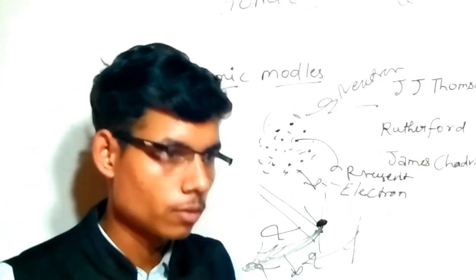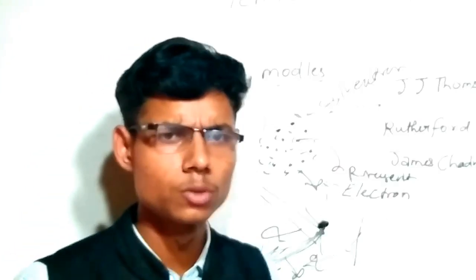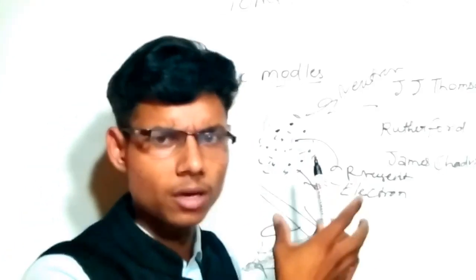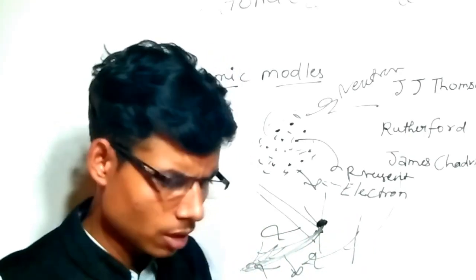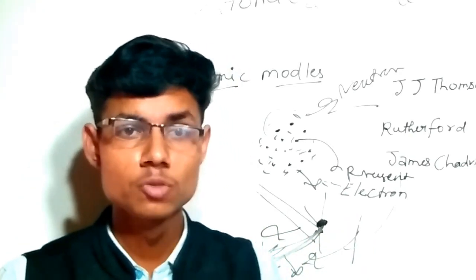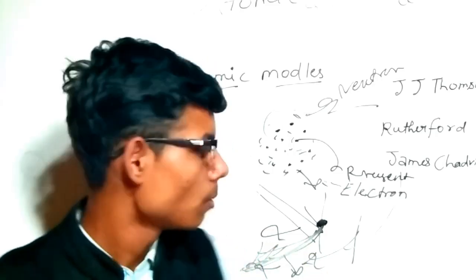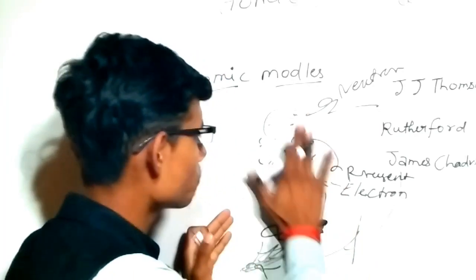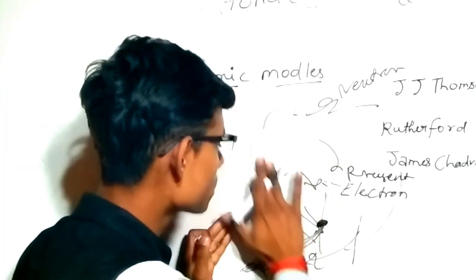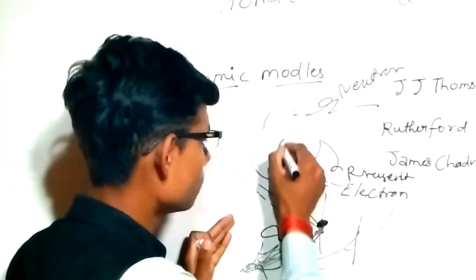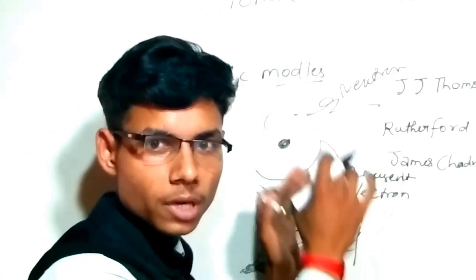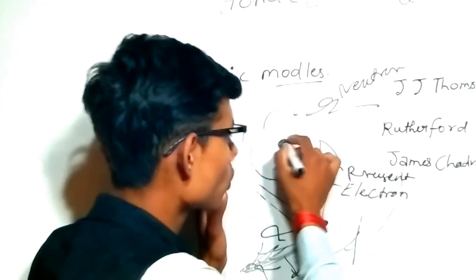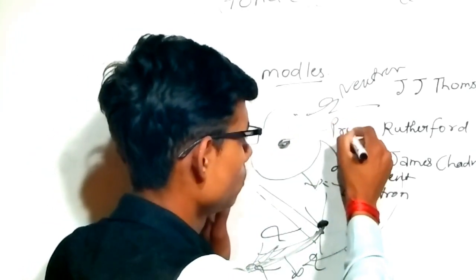Rutherford gave a theory to define the most probable location of electron, proton and neutron. He said that in any atom many empty spaces are found, but in the center of the atom the total mass of the atom is present, which is proton and neutron.